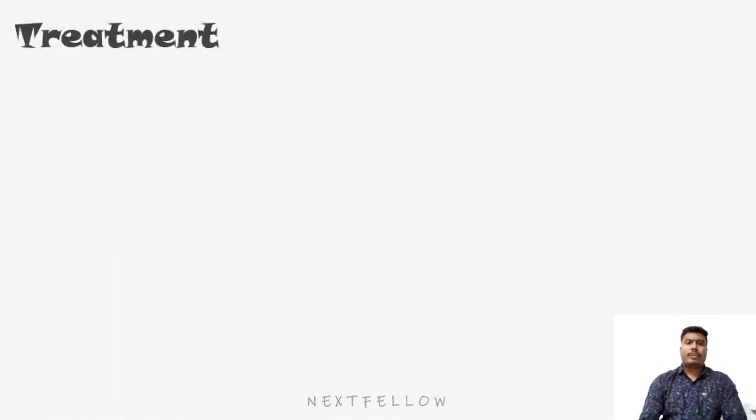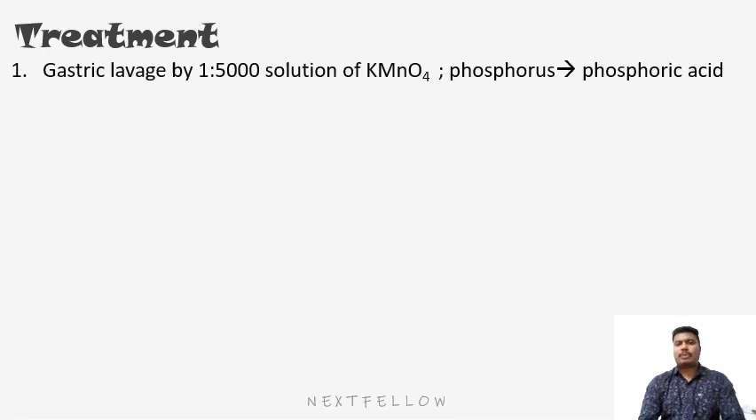Okay, now we will learn about the treatment of phosphorus poisoning. Okay, so the basic treatment is gastric lavage. It is done using a solution of potassium permanganate in the concentration of 1:5000. How it works is it converts phosphorus into harmless phosphoric acid and phosphates. Okay, so this is the first step.